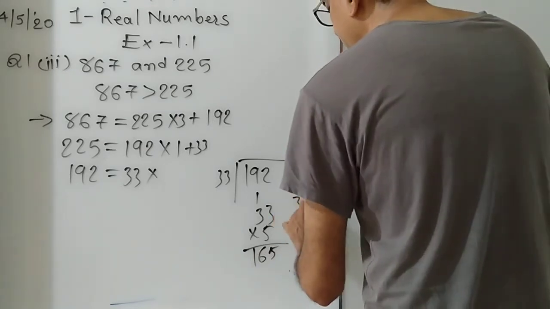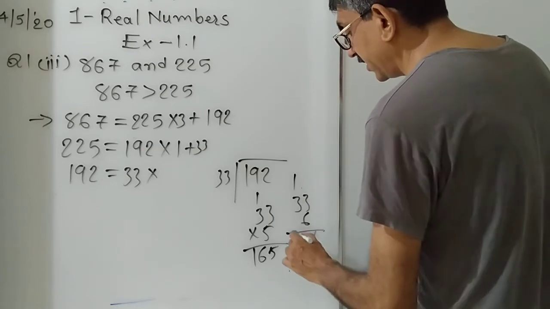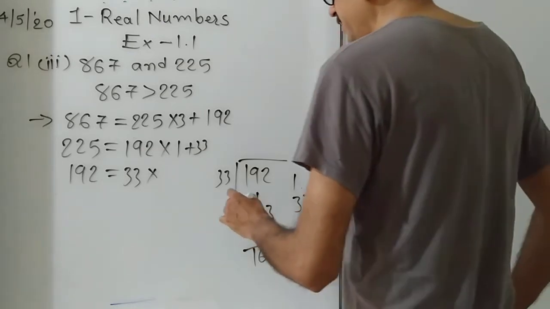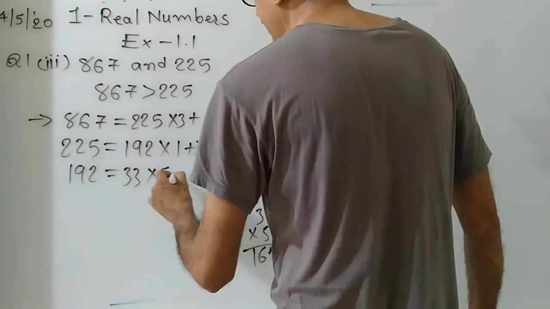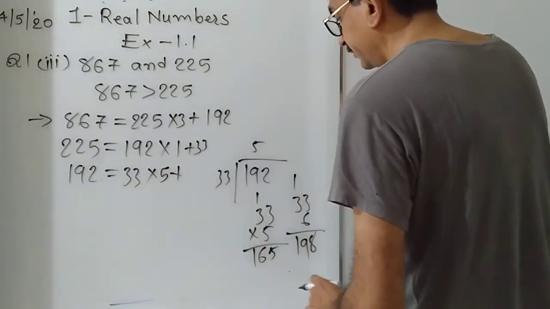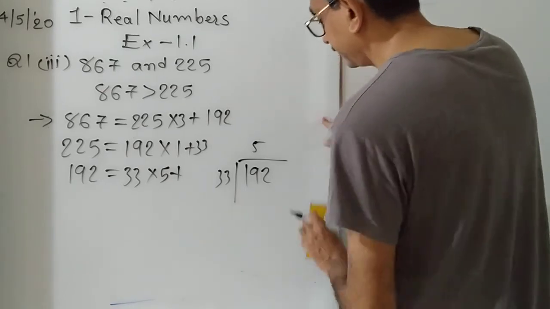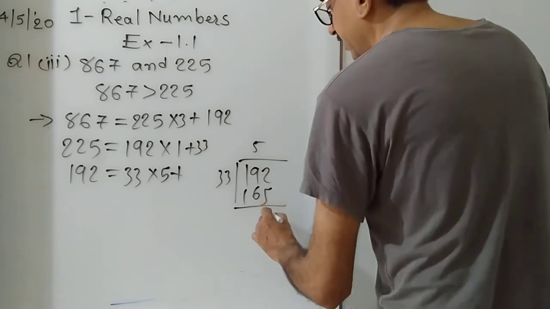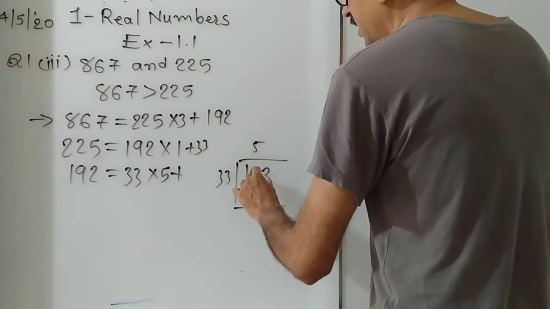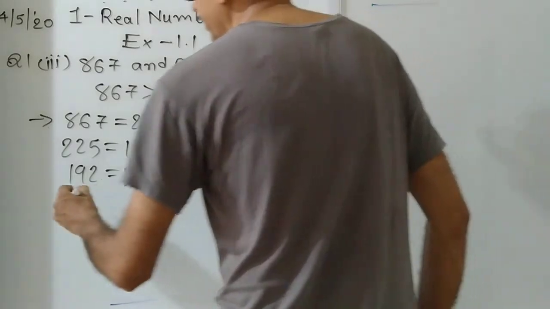And if we take 6, 6 3s are 18, carry 1, 6 3s are 18, so it is a little bigger. So 5. Here we write 5, 165. 12 minus 5, 7. 8 minus 6, 2. So 27.